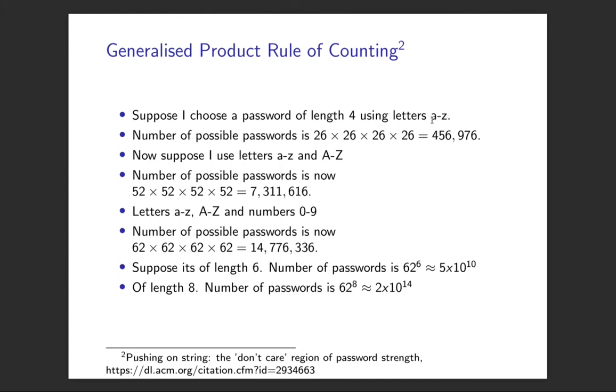So the A to Z, there's 26 letters. We've got 4 of them, so there's about 500,000 different combinations there. Now suppose we can pick from lowercase and uppercase. There's now 52 possible letters, and so we get about 7 million different possible choices of password. Now we add the numbers, we get up to about 15 million. So you see it's increasing pretty rapidly.